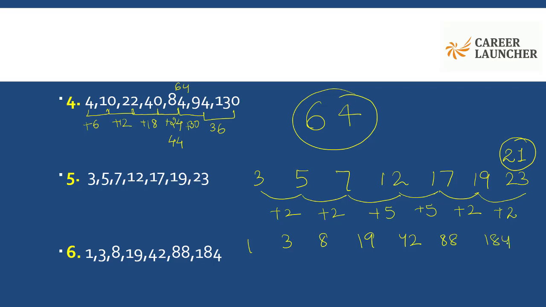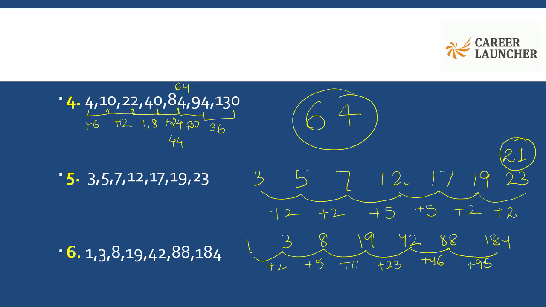Let's have a look at the differences here. Plus 2, plus 5, plus 11, plus 23, plus 47, plus 46 has been added here, and then we have added 95 here.